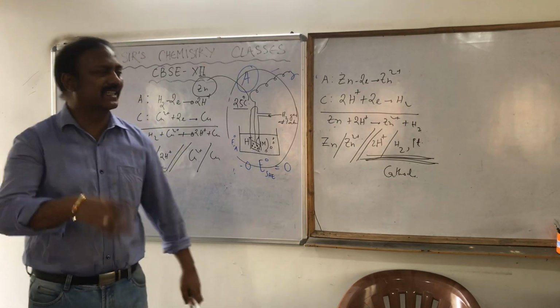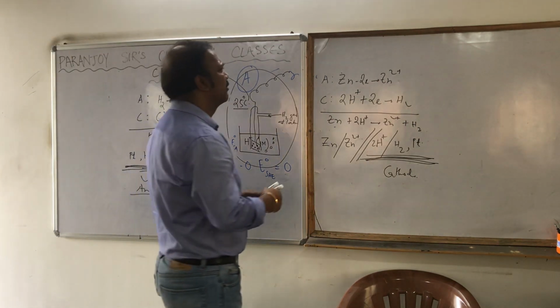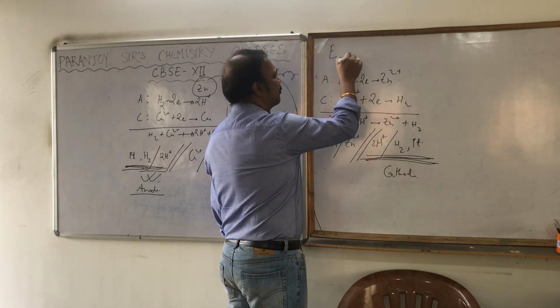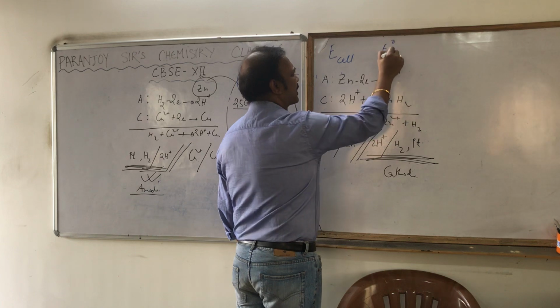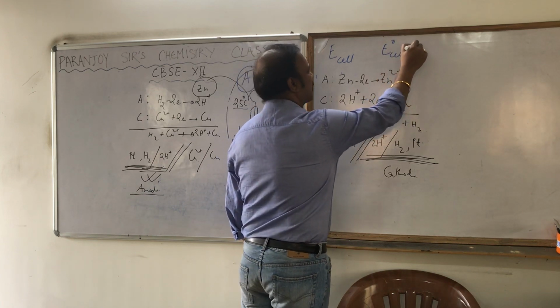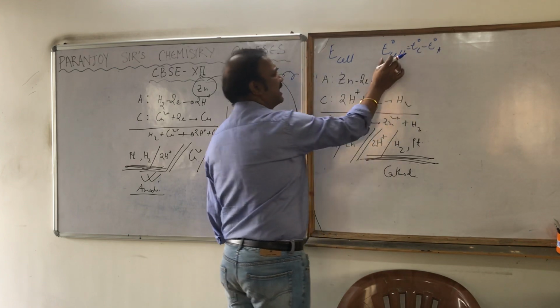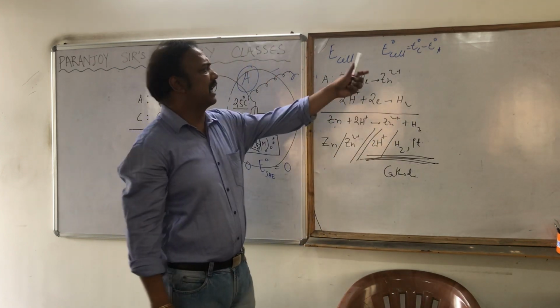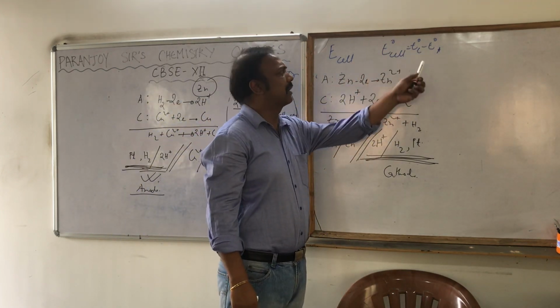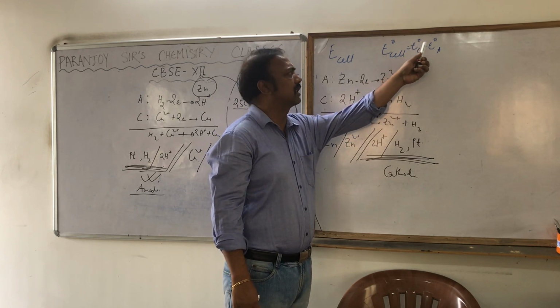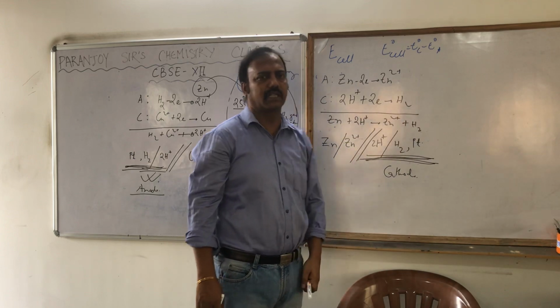Now our next target will be to find out the E cell. We had found out E0 cell. E0 cell equals E0 cathode minus E0 anode. That is, E0 cell means the cell at standard condition, E cathode at standard condition minus E anode at standard condition.